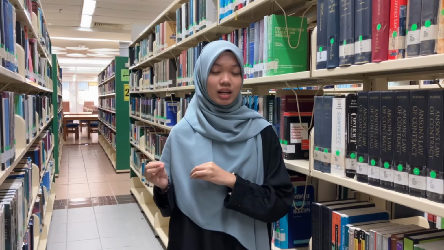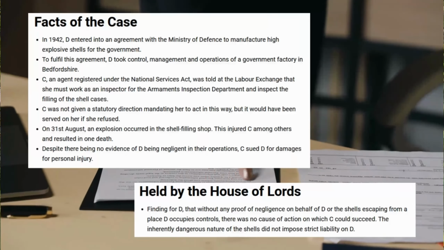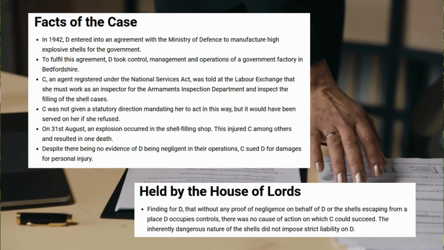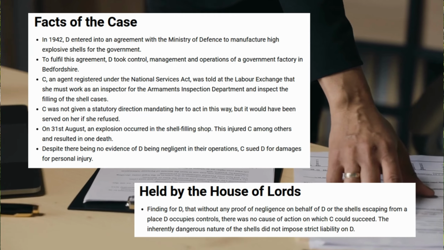if it escapes. Moving on to the second element, in order for the claimant to proceed with strict liability, he must prove that there is an element of escape of that particular unnatural thing beyond the occupation area of the defendant. In one of the cases, Read v Lyons, it was shown that the plaintiff could not claim for strict liability because there was no element of escape.